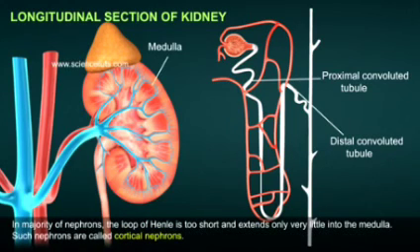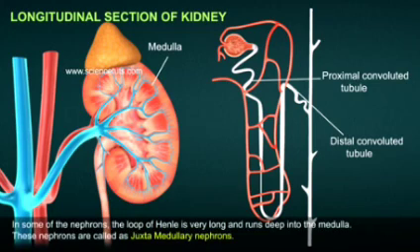In the majority of nephrons, the loop of Henle is very short and extends only very little into the medulla. Such nephrons are called cortical nephrons. In some of the nephrons, the loop of Henle is very long and runs deep into the medulla. These nephrons are called